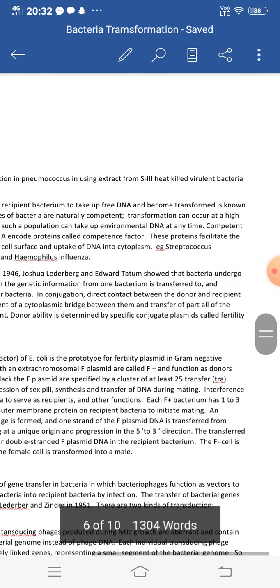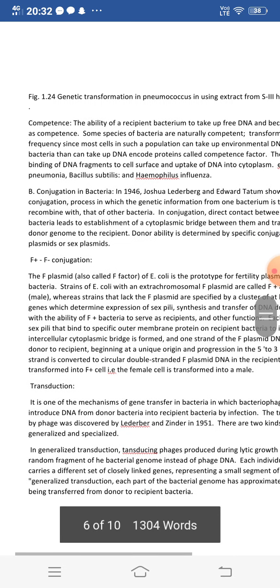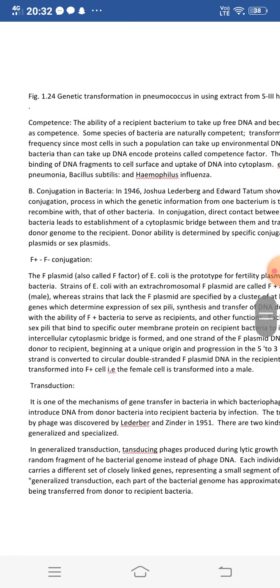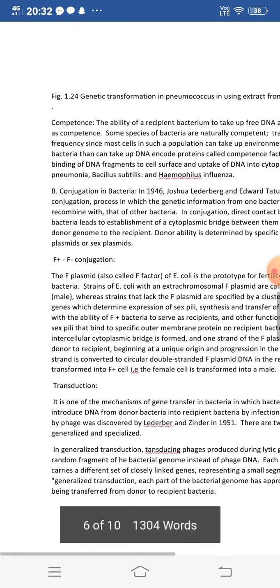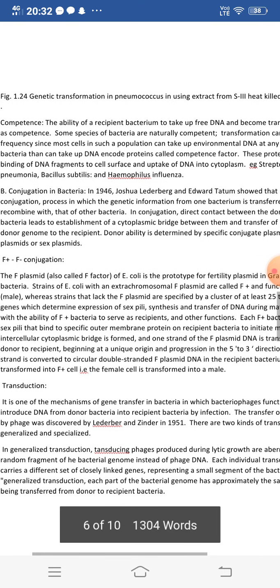The transferred strand is then converted into a circular double-stranded F plasmid DNA in the recipient bacterium. So the F negative cell is transformed into an F positive cell.